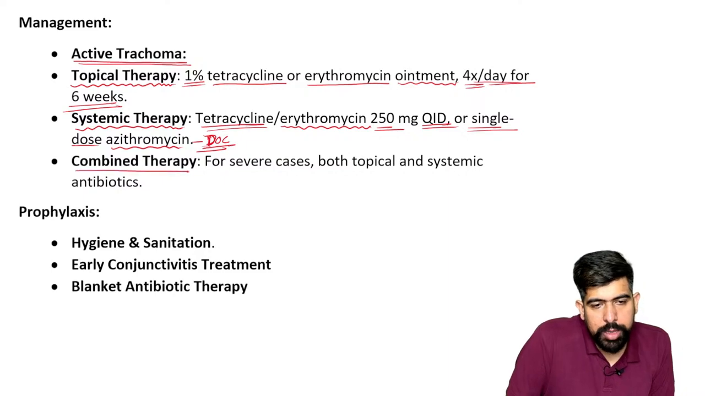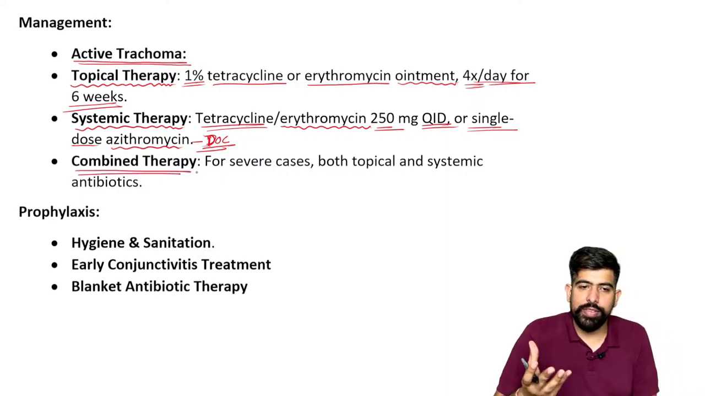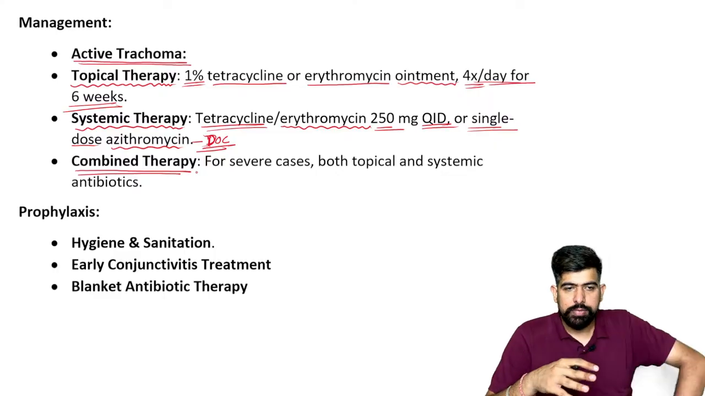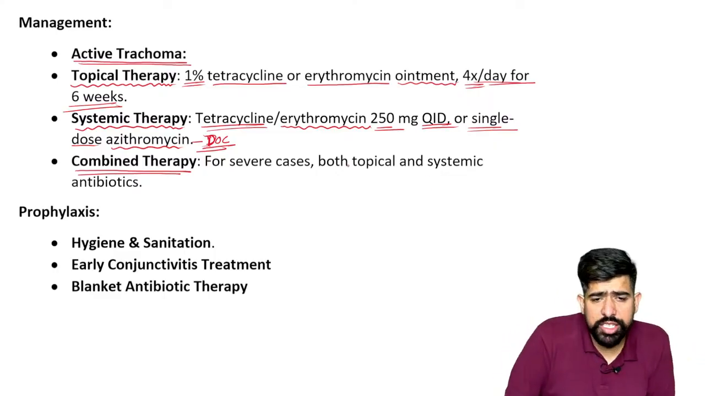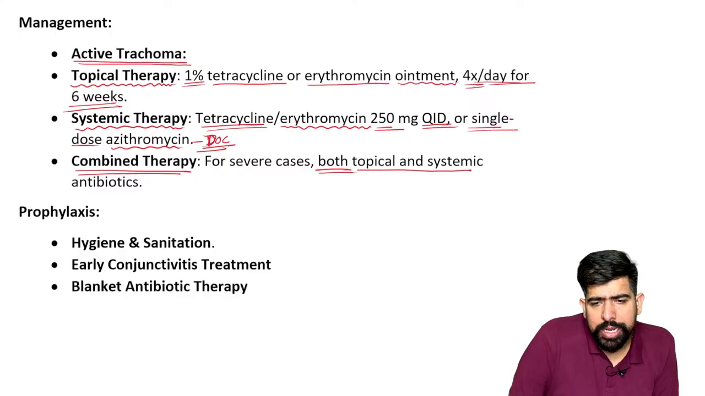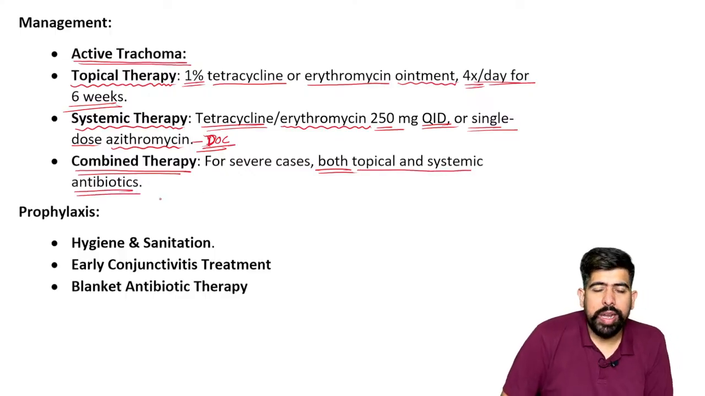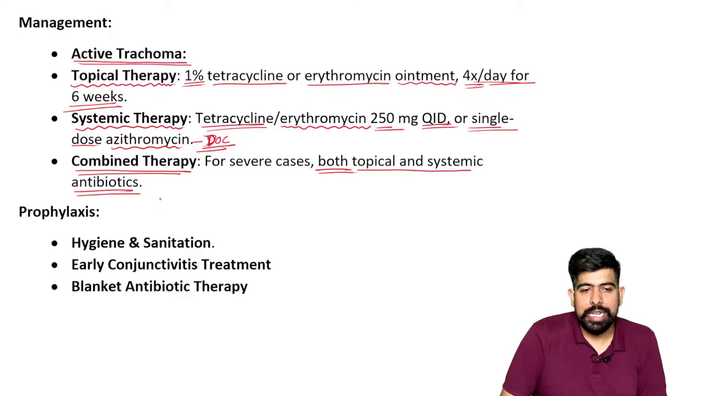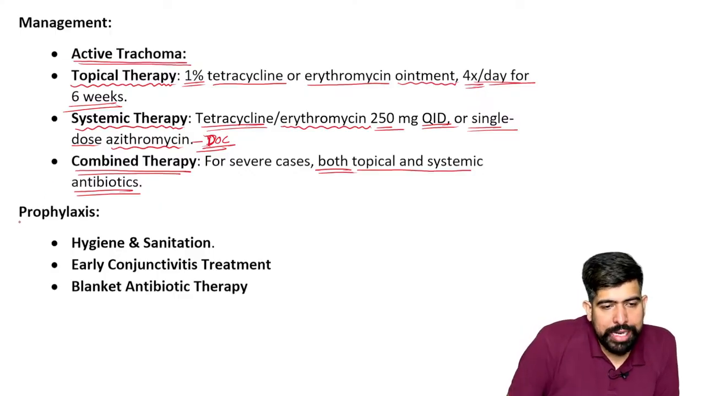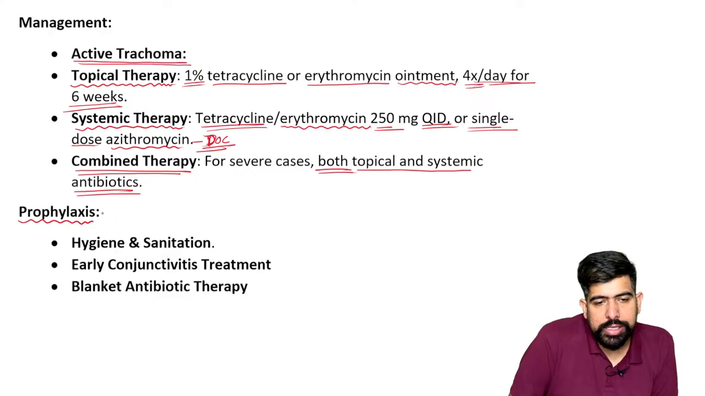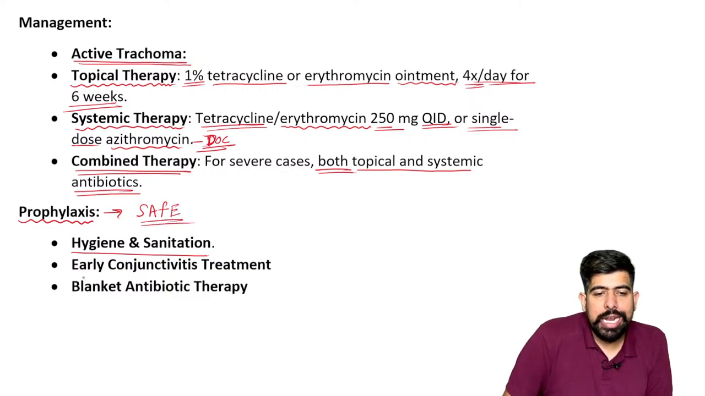Or we can give some combined therapy. What kind of combined therapy? In severe cases, we can give both topical and systemic antibiotics, right? So this is known as combined therapy. Talking about prophylaxis, we can give hygiene and sanitation, or the SAFE strategies, for prophylaxis, okay. And early conjunctivitis treatment should be done.